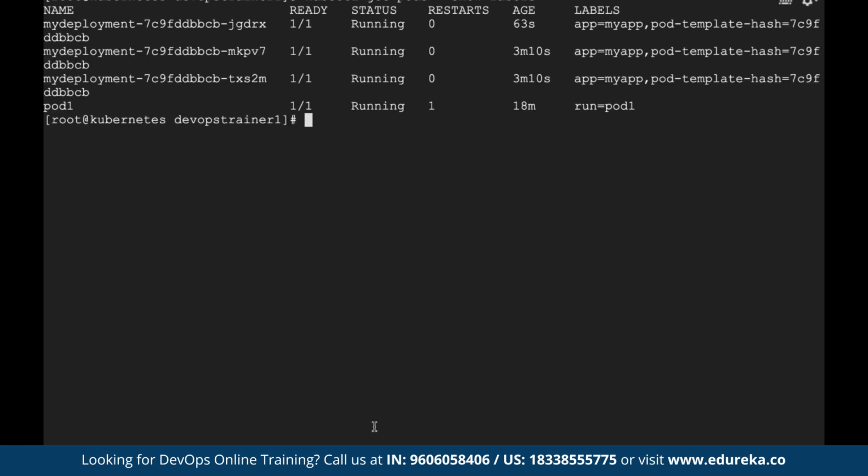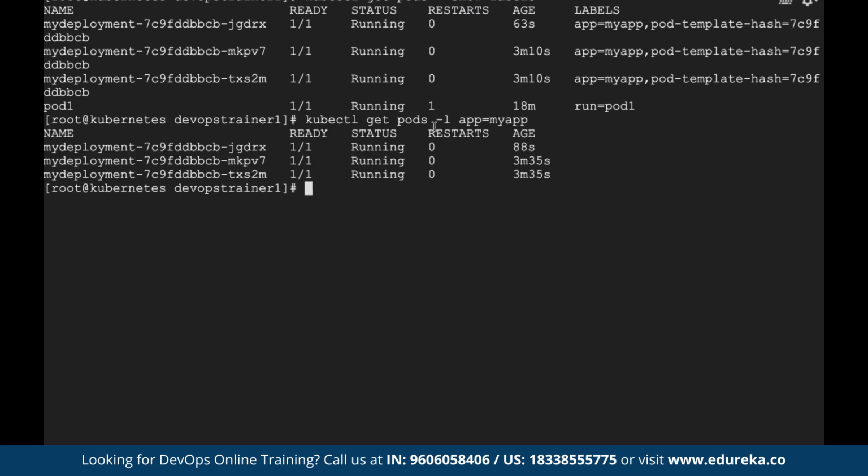Let me show you one more command. We can use this command if you want to see what all labels are being used for your pods. You can use the command kubectl get pods --show-labels. So see, these are the pods getting created and these are the labels for them. app equal to myapp, and this is running pod one, the default label. Now if you want to list all the pods with app equal to myapp only, you can use the command kubectl get pods -l, I think lowercase l if I'm not wrong, app=myapp. Now it will list all the pods which are using this particular label, app equal to myapp. That is how you can list your pods with specific labels.